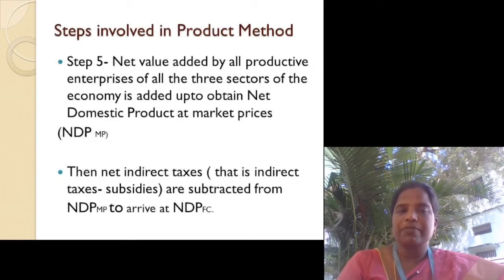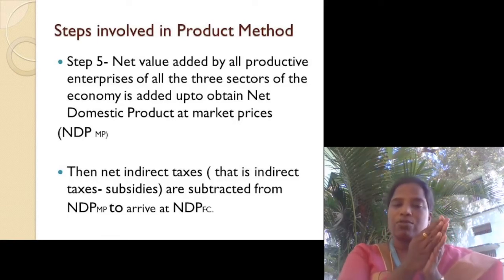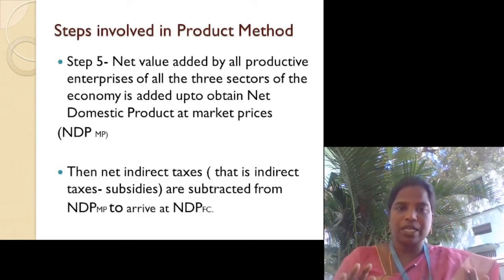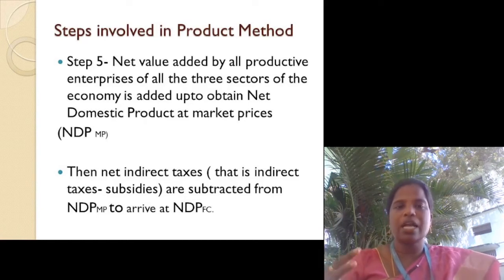In step 5, net value added by all productive enterprises of all the 3 sectors of the economy is added up to obtain net domestic product at market price. So we are calculating the total value of goods and services produced by each sector. In each sector, all productive enterprises we are calculating and adding. Then net indirect taxes are subtracted from net domestic product at market price to arrive at net domestic product at factor cost.